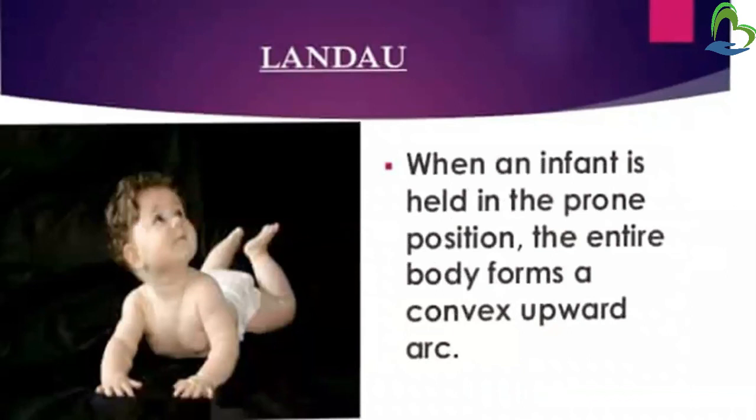Then Landau reflex. When an infant is held in the prone position, the entire body forms a convex upward arc. So when we place the baby in prone position, the baby will form a convex arc. See, the hands are on the plain surface, and this position is called a convex arc. Legs are up, and the shoulder and head are also up. So it is a convex arc.